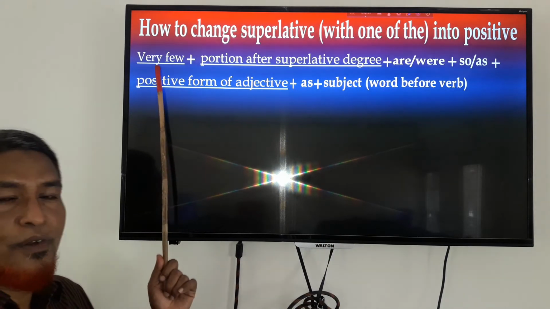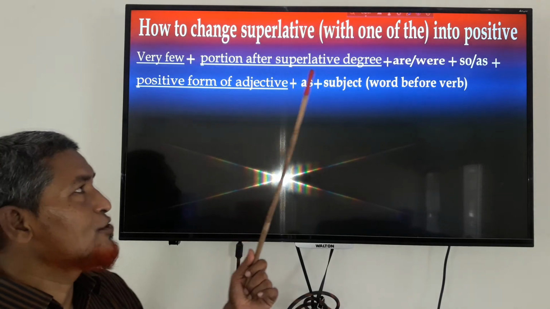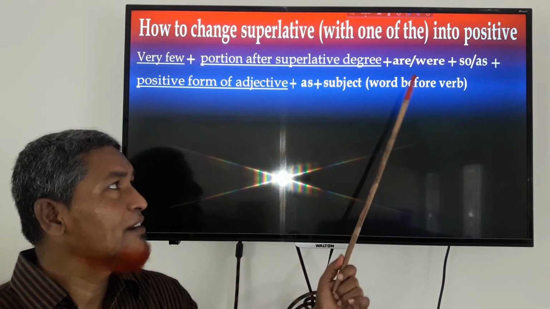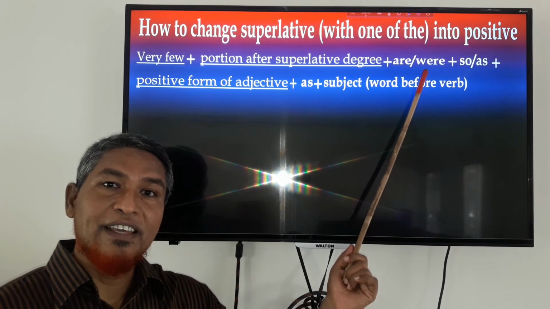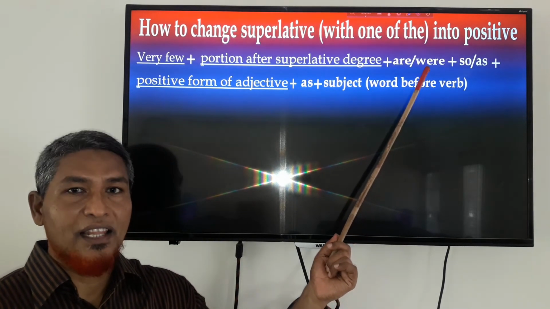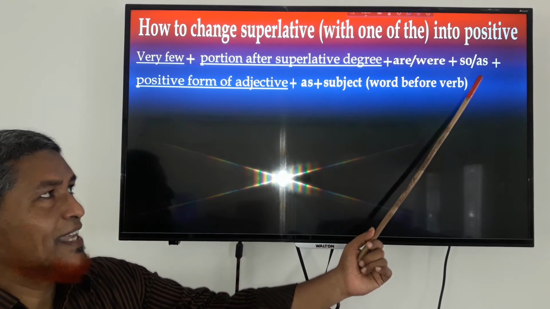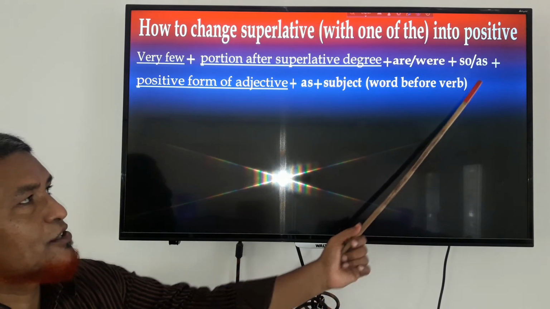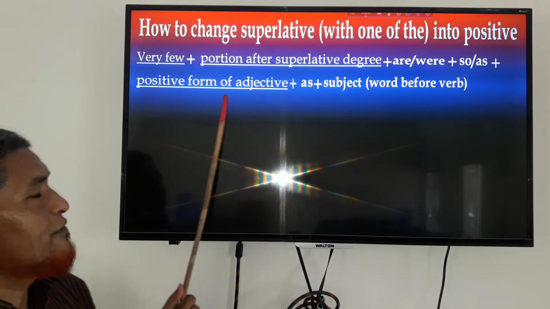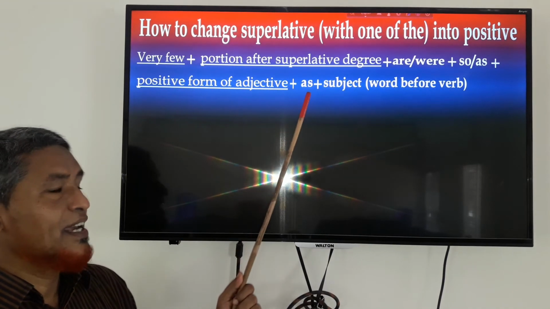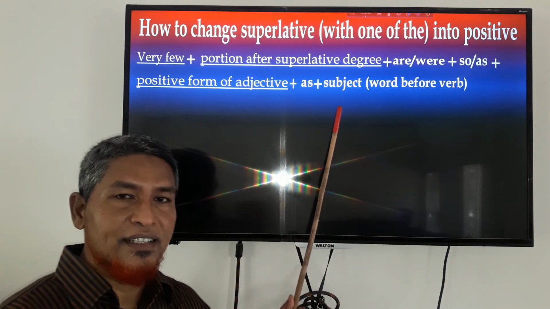First write "very few", then the portion after the superlative degree, and then the verb "are" or "were". The verb will be changed into plural form. Then "as" or "so", then the positive form of the adjective, and then again "as", and after that the subject.